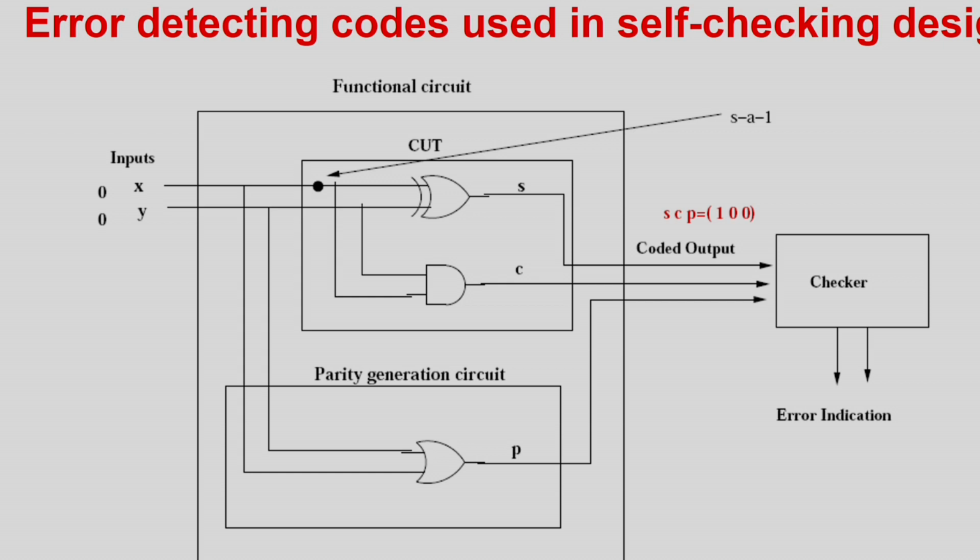And it has been shown mathematically that this checker based scheme, if there is a fault in any of the 3 circuits, these faults can be detected by the scheme. Not only can the fault happen in the CUT, it can also be in the parity generator, or in the checker. So anywhere such a single stuck-at fault is there, this circuit will give you an error. But I am not going into the theory of this, because it involves a lot of coding theory principles.